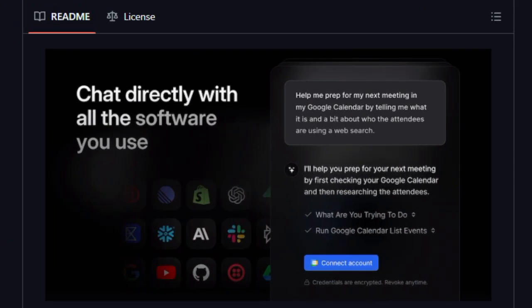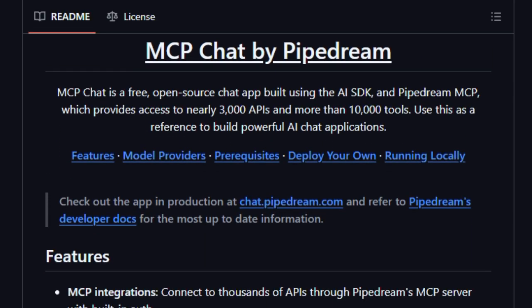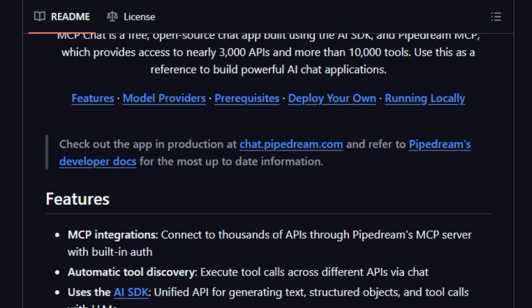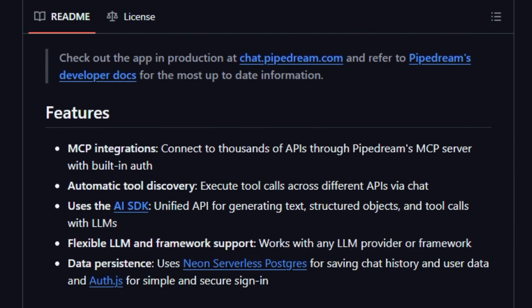MCP Chat figures out which tool is needed based on what's being asked, and then calls it. That means whether you ask it to fetch GitHub issues, generate marketing copy, or send emails, it can tap into the right service without extra glue code. It also supports multiple model providers seamlessly. Whether it's OpenAI, Anthropic, or others, you can swap models and still maintain the tool calling capability and context. This gives you flexibility, experimentation, and avoids lock-in.